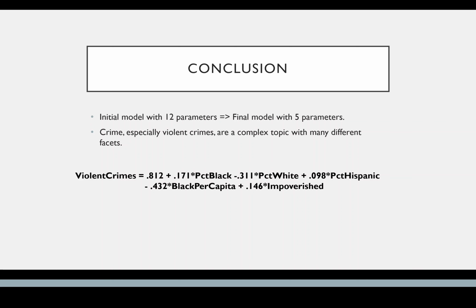But it is interesting to know how the per capita income has such a dramatic role in decreasing violent crimes, and also, on the other hand, how the number of impoverished people, people that live under the poverty line, has a positive impact on the number of violent crimes within a community.